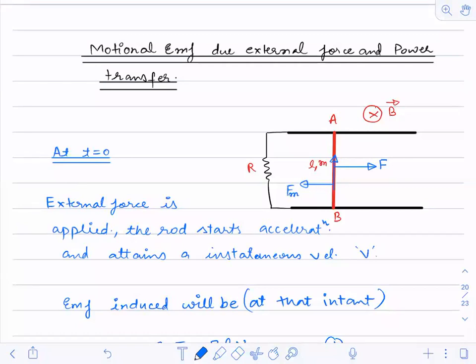Now, after some time, what happens? The buoyancy force increases while the gravity force stays the same. So gravity force and buoyancy force become equal at a particular time, and when they become equal, the velocity becomes constant.